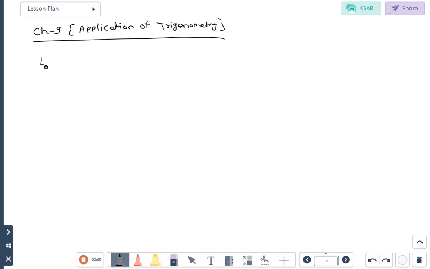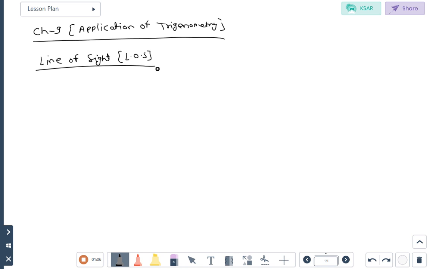So first of all, line of sight, that is LOS. Line of sight is nothing but the path between the object and observer. Suppose you are standing at the top of the building and you viewed a car. आप क्या कर रहे हो, एक कार को viewed कर रहे हो. Then the path from your eyes to the car is known as the line of sight.